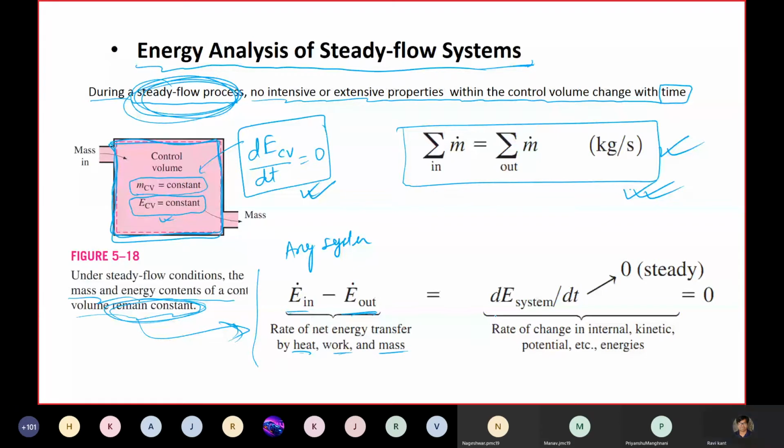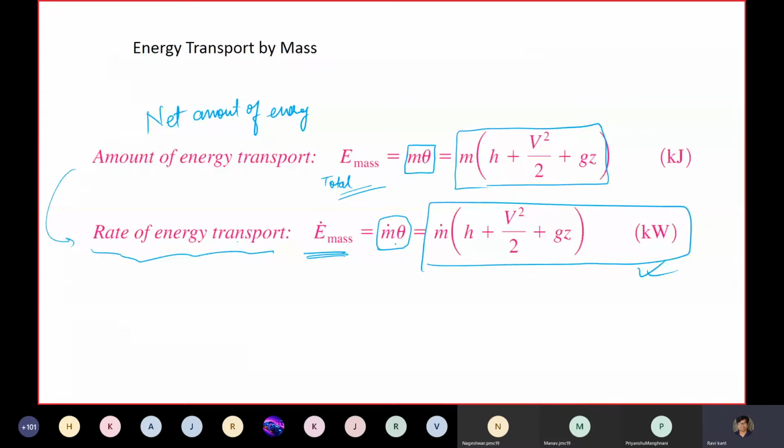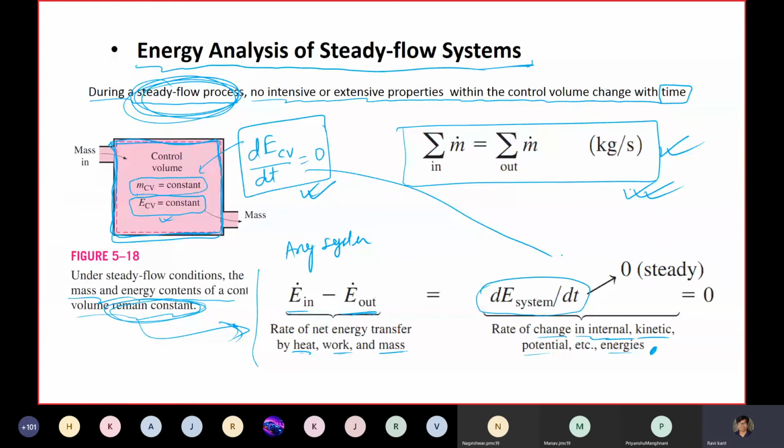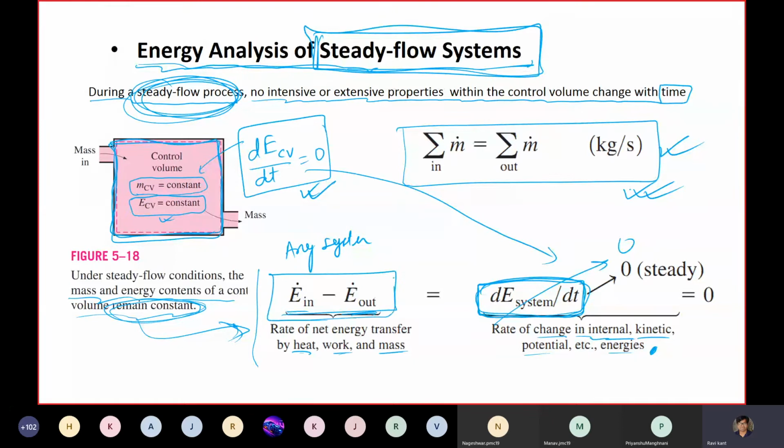What is that? Enthalpies also, or you can say this theta. But we will put this constraint that for a steady case, since we are going to do the analysis in steady manner, things are not changing with time. So the total overall energy inside the control volume is not changing with time. So this goes away. So we are left with whatever is coming in should be going out.